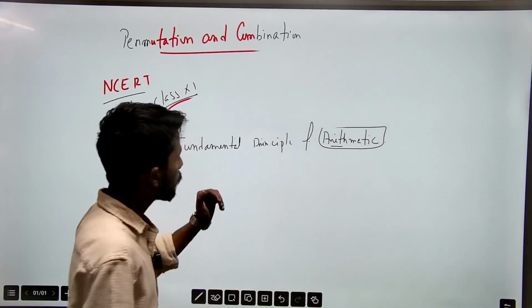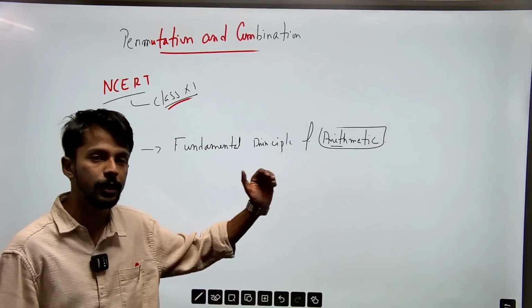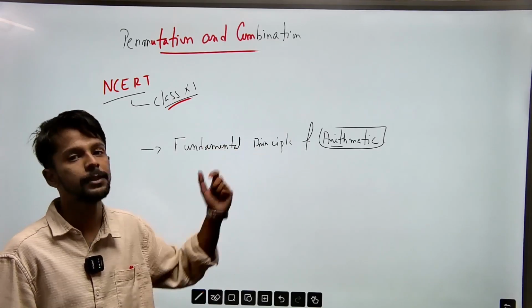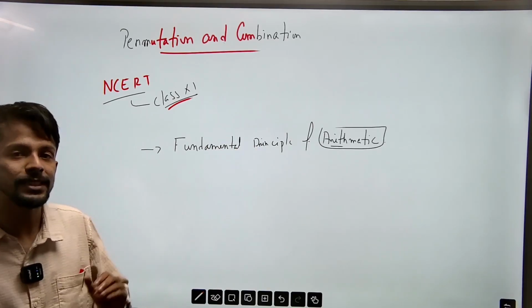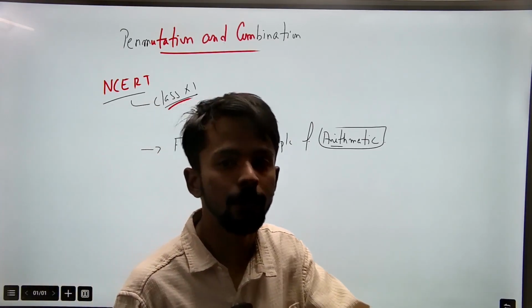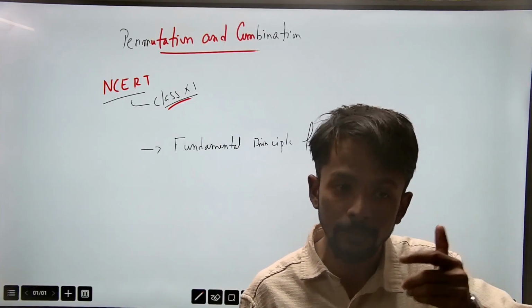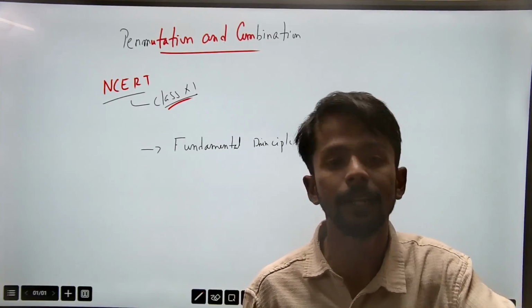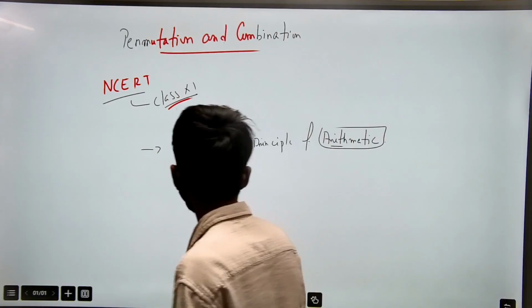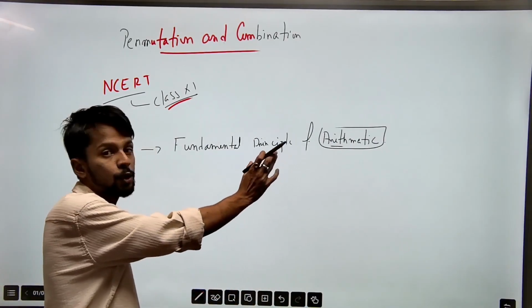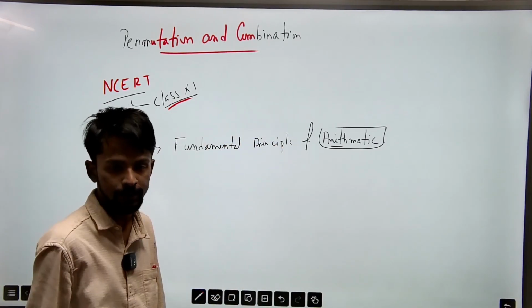When you talk about permutation and combination, you have to digest this principle. Most students skip this part and directly jump into permutation, and ultimately they find this chapter a burden. So let's briefly discuss what this fundamental principle of arithmetic is talking about.